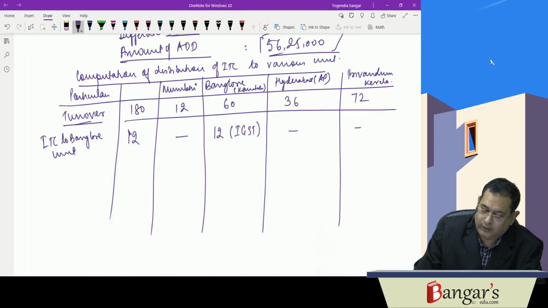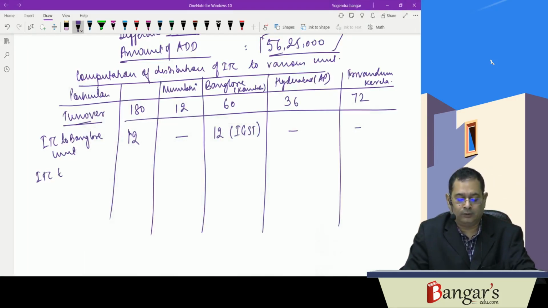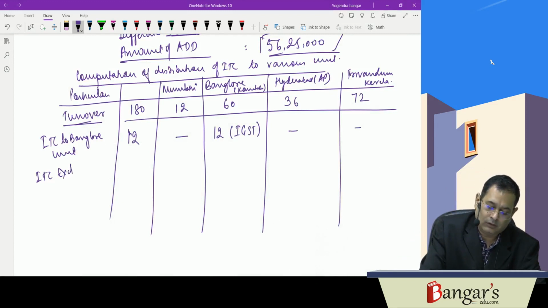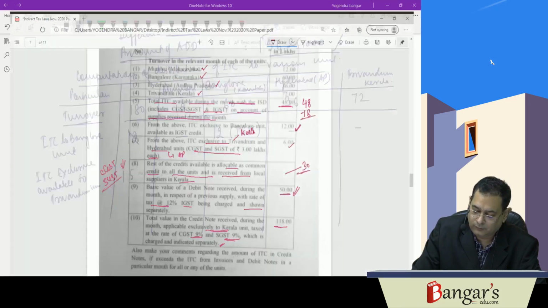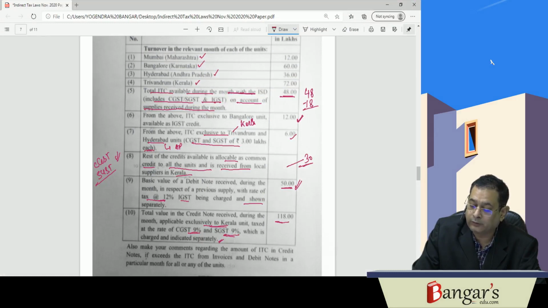So ITC exclusively available to these units is 6 lakhs, means 3 lakhs each. 6 lakh is the total, which includes CGST and SGST of 3 lakh each.